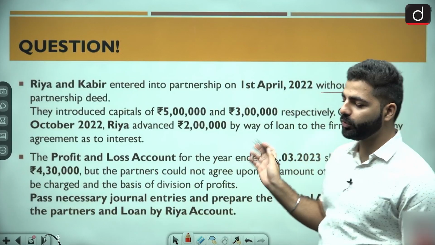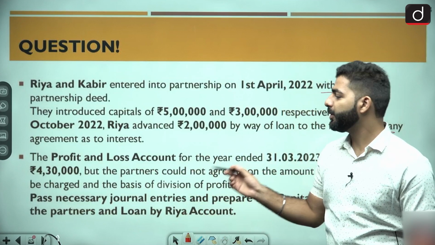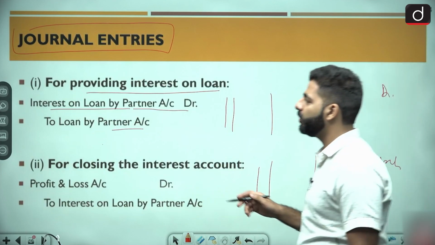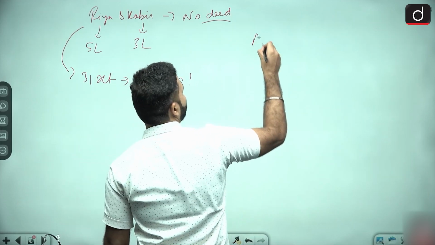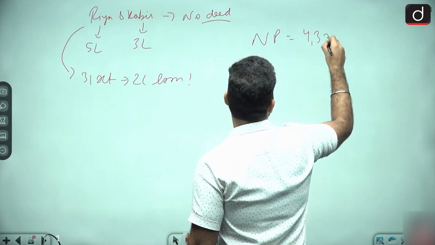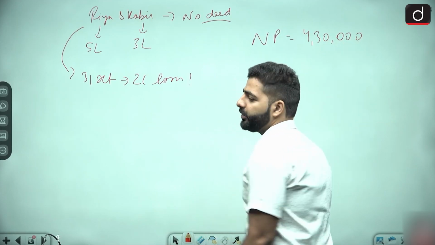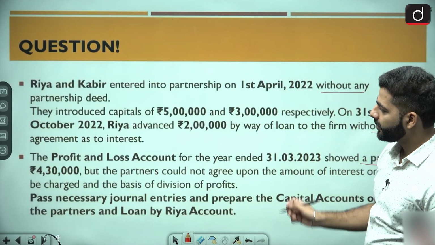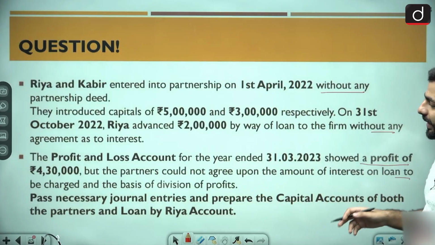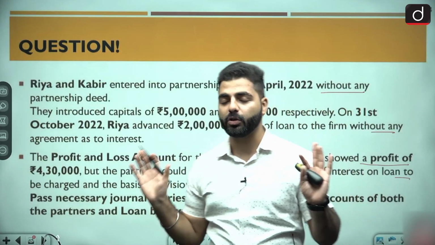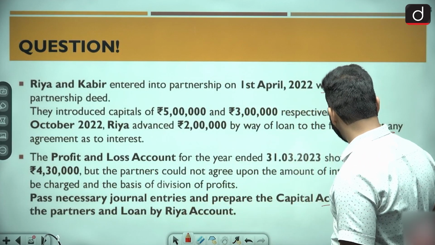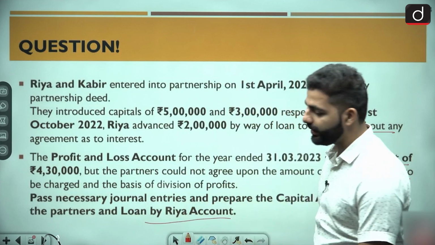Without any agreement as to interest. Interest के बारे में कोई बात नहीं हुई. The profit and loss account for the year ended showed a profit of 4,30,000. So we know that net profit is NP. I'm writing this is net profit. Net profit is 4,30,000. After that, the partners could not agree upon the amount of interest on loan to be charged on the basis. हमें नहीं पता कि what is the interest on, right? Pass necessary journal entries and prepare the capital accounts of both the partners and loan by Ria.